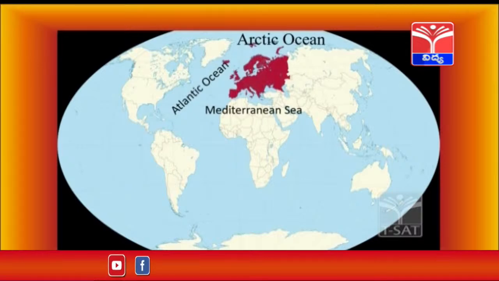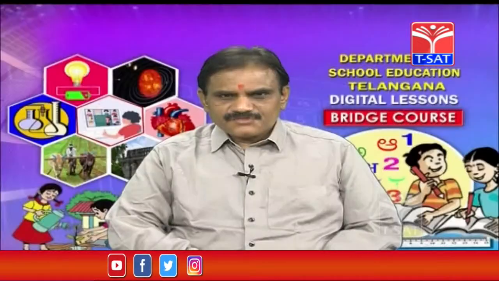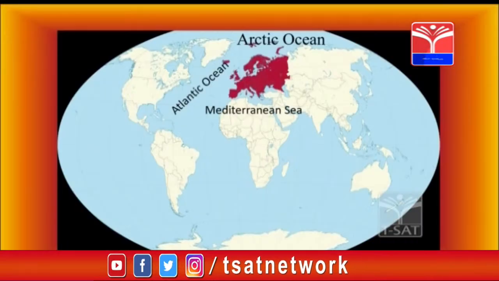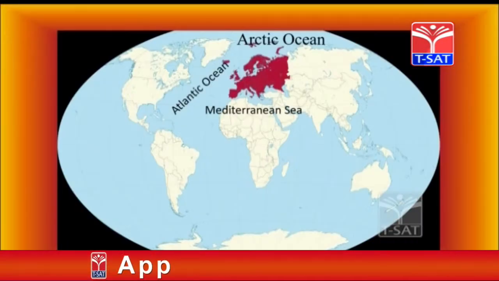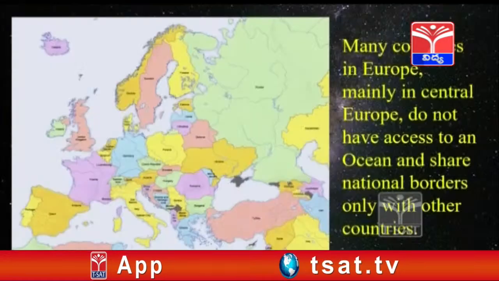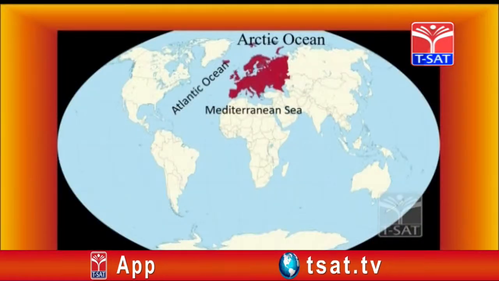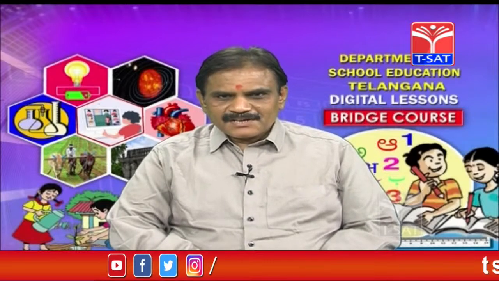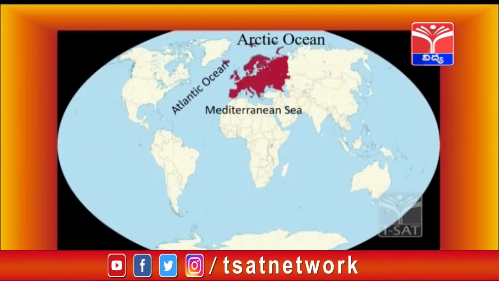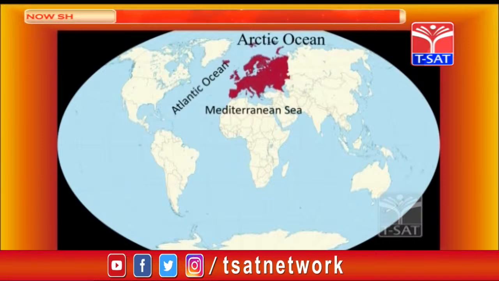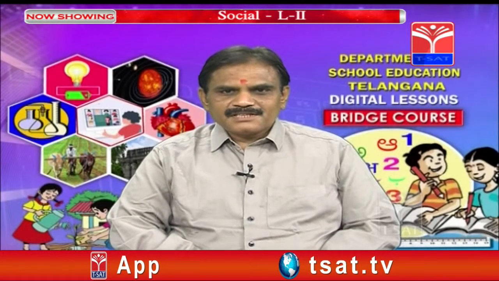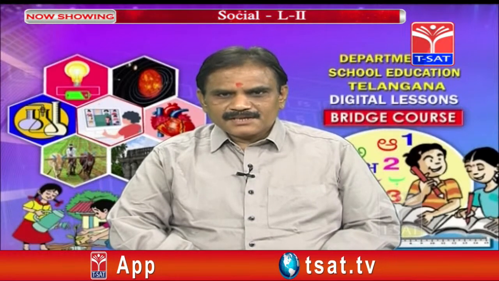So when you examine the boundaries of this continent, towards the north side we have the Arctic Ocean, and towards the west side you can see the Atlantic Ocean. Towards the east side we have the Asian continent, and towards the south side we have the Mediterranean Sea. Of course the African continent is also located towards the south, but majorly the boundary is with the Mediterranean Sea.